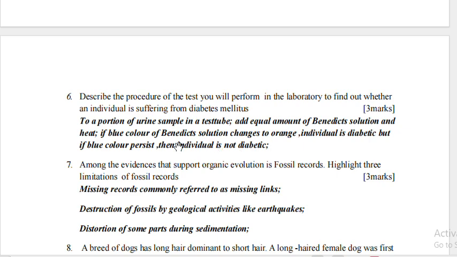the individual will be not diabetic. Then if the blue color changes to orange or yellow, the individual is diabetic, simply because of the presence of reducing sugars in the urine. I can say glucose.